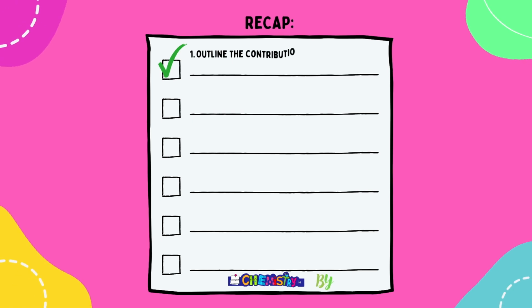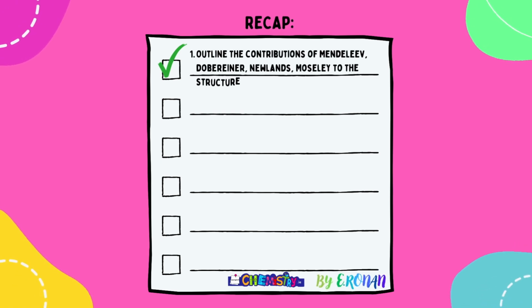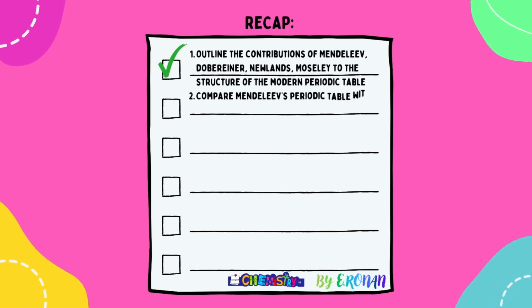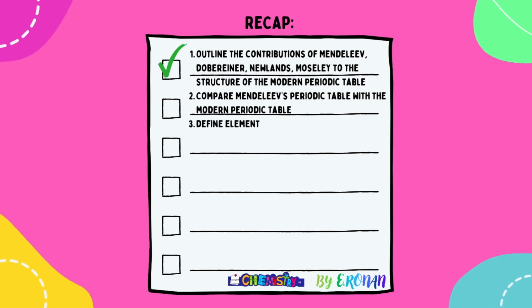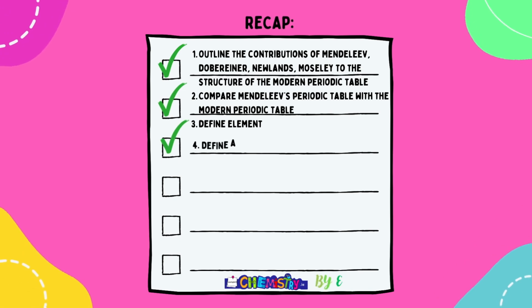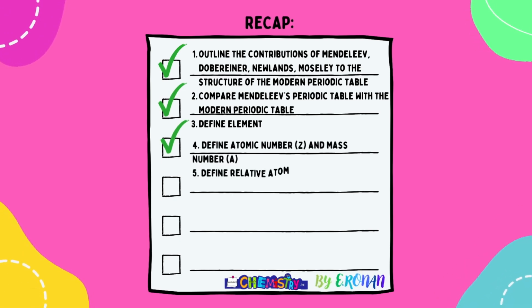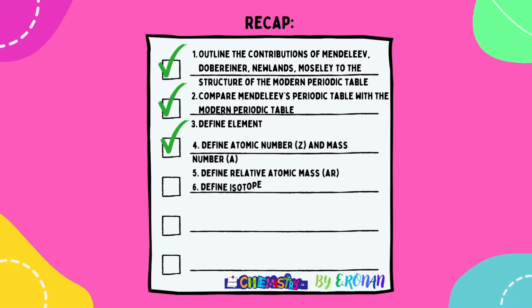But a recap for now, you should be able to outline the contributions of Mendeleev, Dobereiner, John Newlands and Moseley to the structure of the periodic table, compare Mendeleev's periodic table with the modern periodic table, define an element as determined by Robert Boyle, define atomic number, mass number, and relative atomic mass, and define isotopes while giving examples.